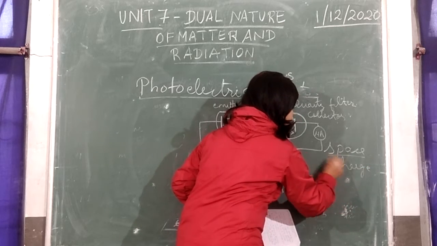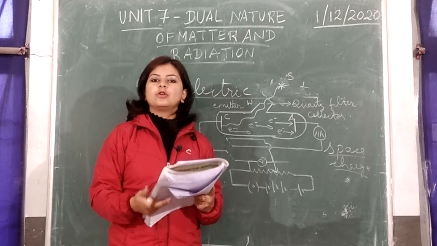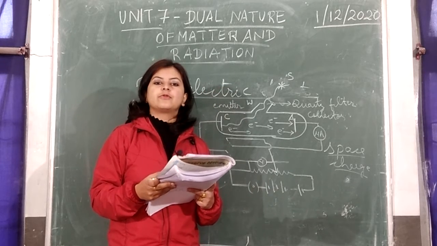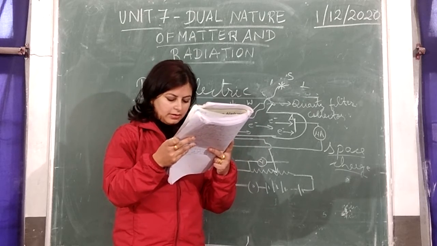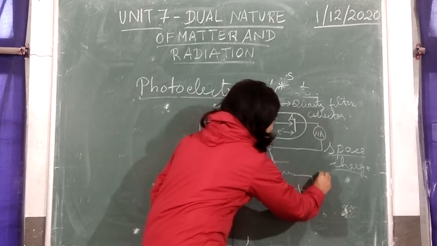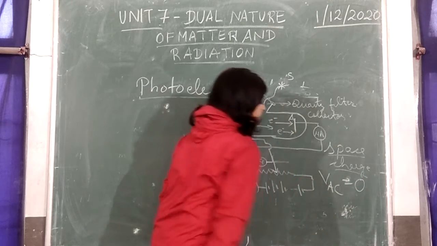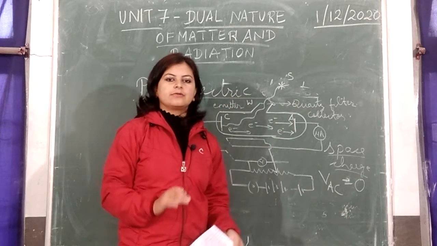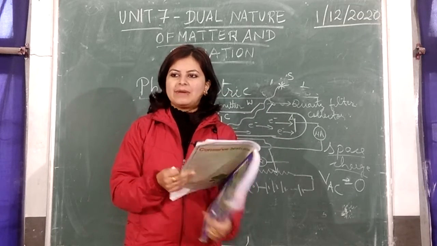Now this stuck up charge between A and C constitutes a charge called space charge. Because of this space charge, there will be a decrease in the flow of photoelectrons, that is, a decrease in the photo current. So what happens when the potential of A with respect to C is equal to 0? There will be a decrease in the flow of current, that is, the photoelectric current will not be maximum at that time.